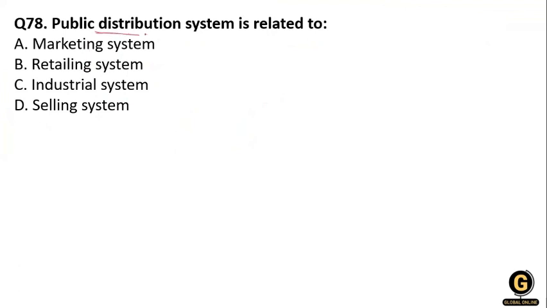So the public distribution, what is it? The public distribution system is related to your retailing system.